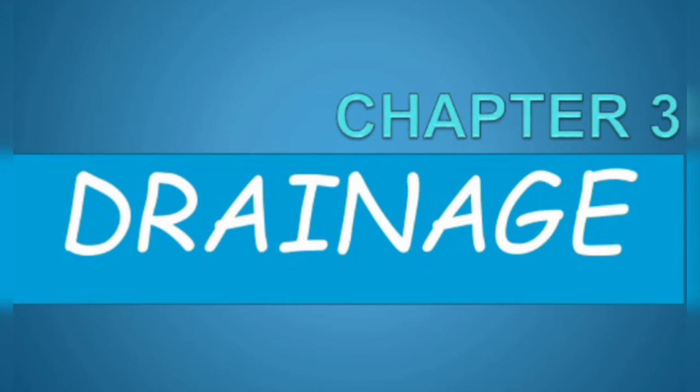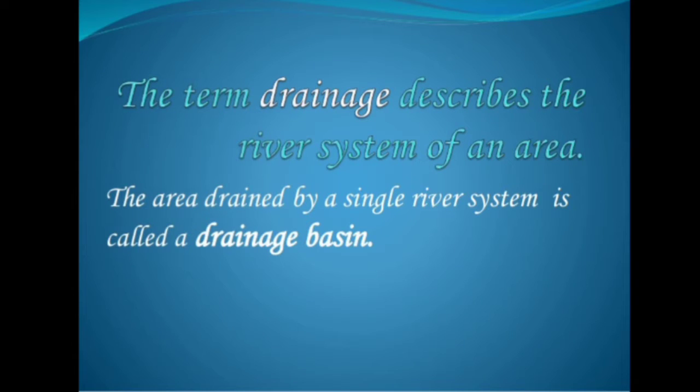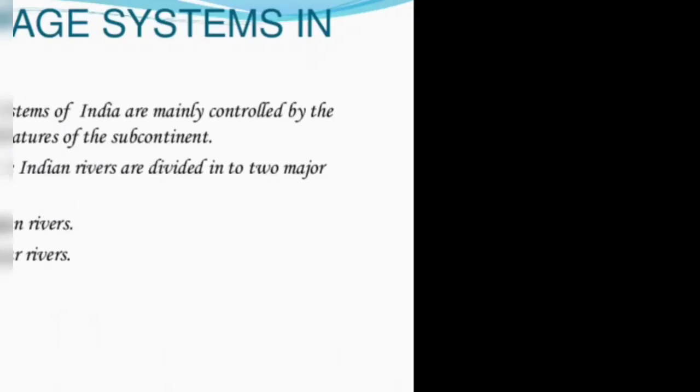Hello students. Today we will discuss chapter number 3 of the Geography class 9. This is drainage. The term drainage means the river system of an area. The area drained by a single river is called the drainage basin.